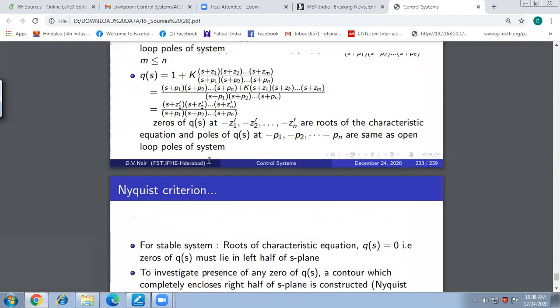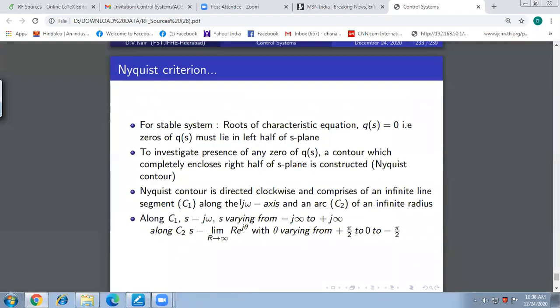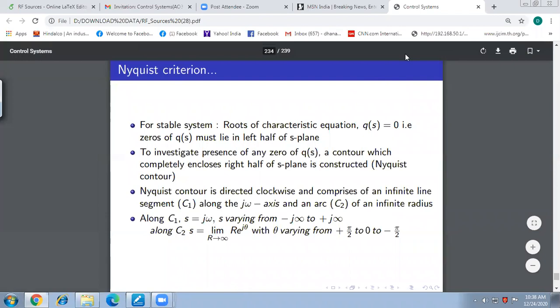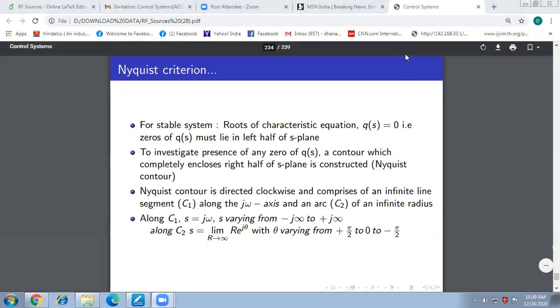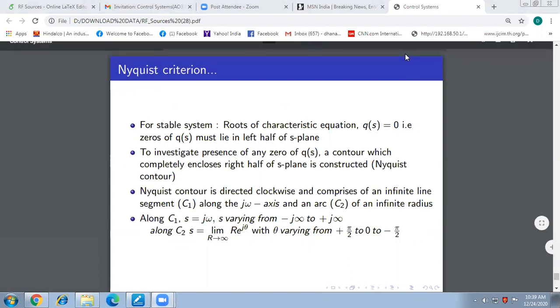What is the Nyquist contour? It is directed clockwise and comprises an infinite line segment C1 along the j omega axis, where it extends from minus infinity on the j omega axis to plus infinity, and an arc of infinite radius. So how will my Nyquist contour look if I want to draw it here?